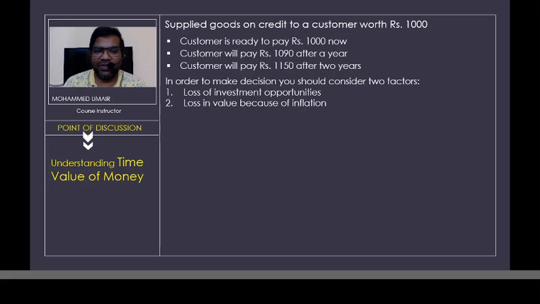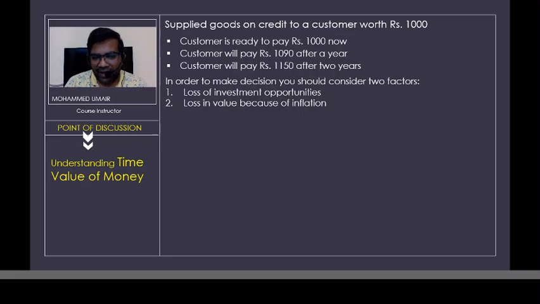Whether it is the option which I have given on the screen, or the example of the bank, more or less both are the same. Both explain the same concept. So in case the bank is telling me that it would give me 13,000 rupees after 3 years, should I go for that option? The answer is, the decision has to be taken by keeping in mind these two factors, right?